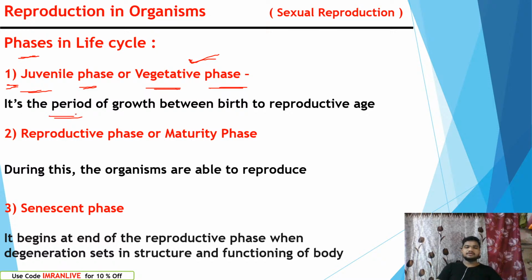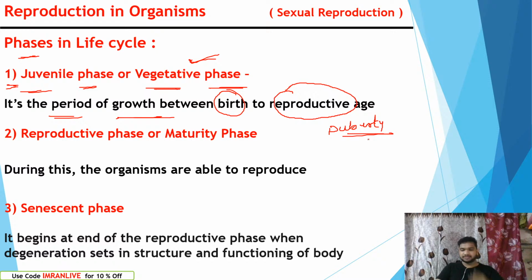It is the period of growth between birth and reproductive age. From birth to reproductive age means up to puberty, where ovulation and sperm production start. From birth to reproductive age means up to 13 or 14 years. This is called juvenile, vegetative. Also, I have said why we call it vegetative, because there is no reproduction. That is vegetative.